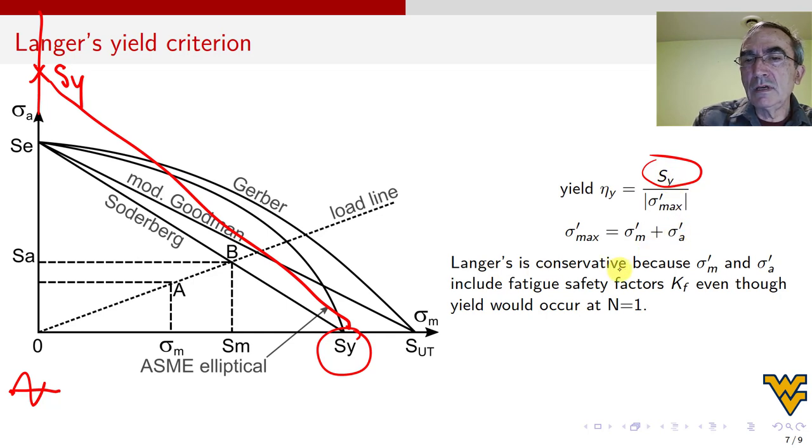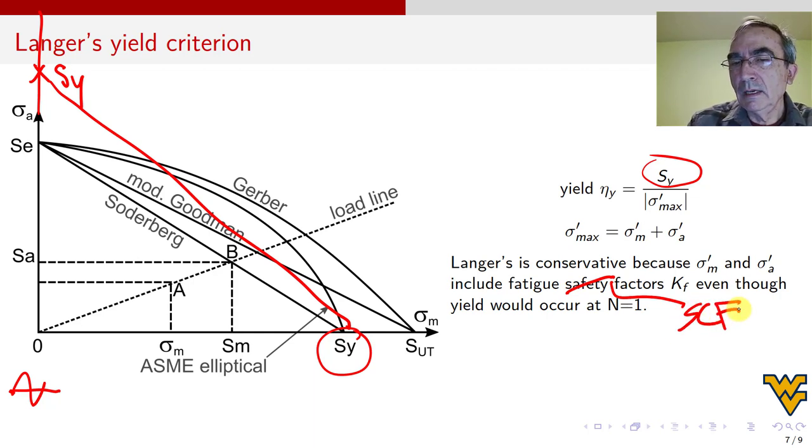The reason Langer is conservative, in my opinion, is because these two have been affected for stress concentration factors, K sub F. Even though yield will occur at n equal to 1, because either you go this way and it yields, or you go this way with this sinusoid and at n equal to 1, boom, you got here, so it will occur there, and the fatigue doesn't have time to act.